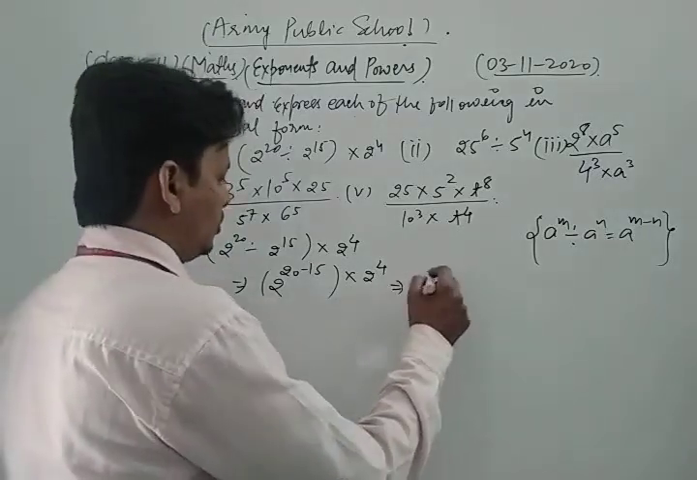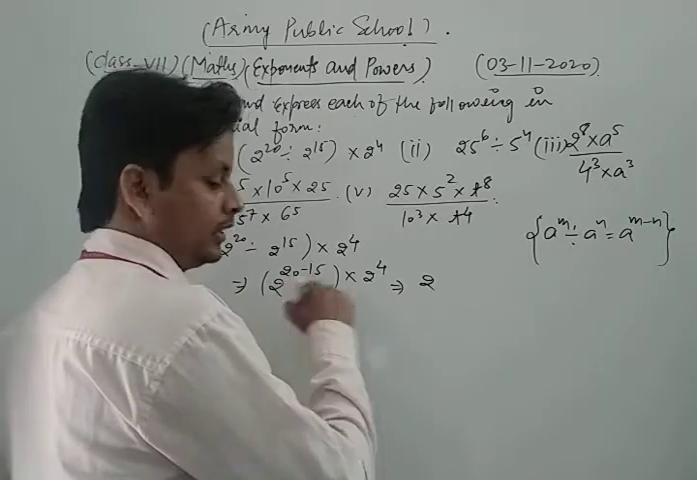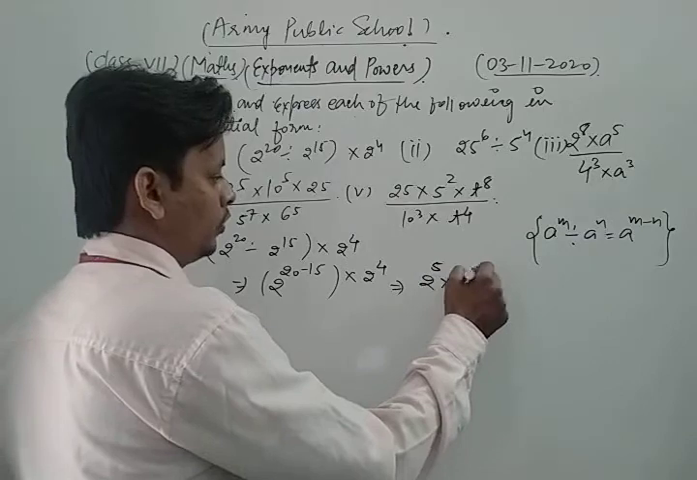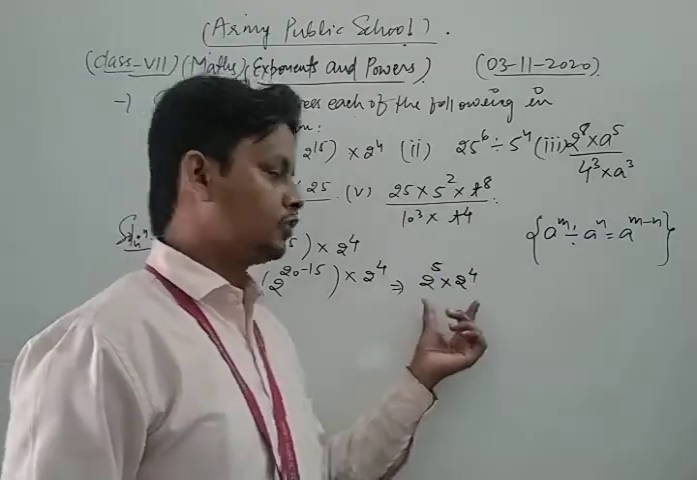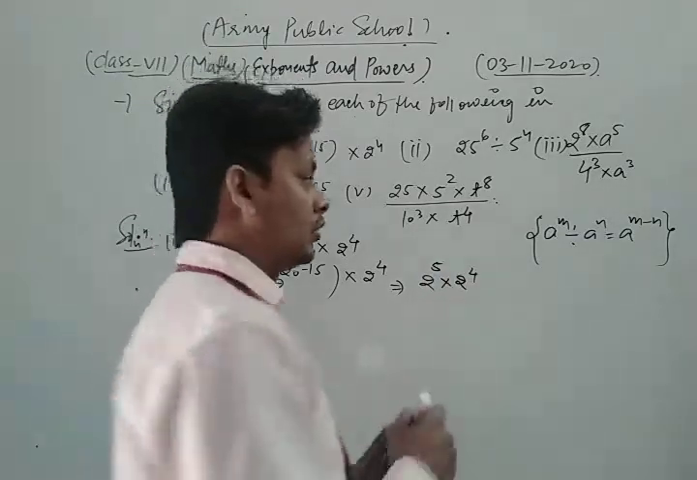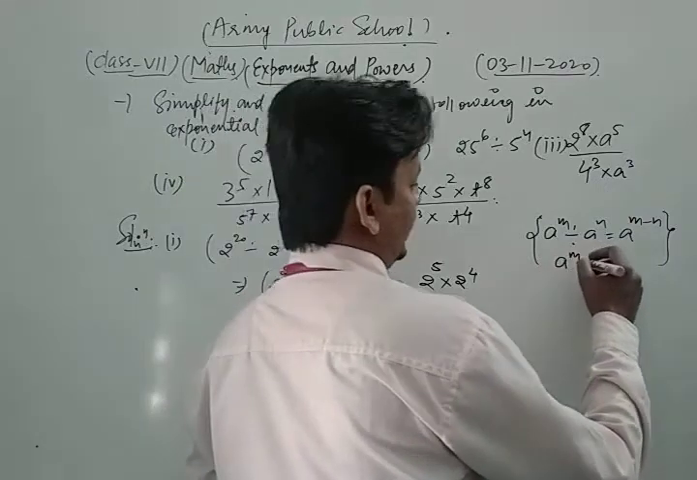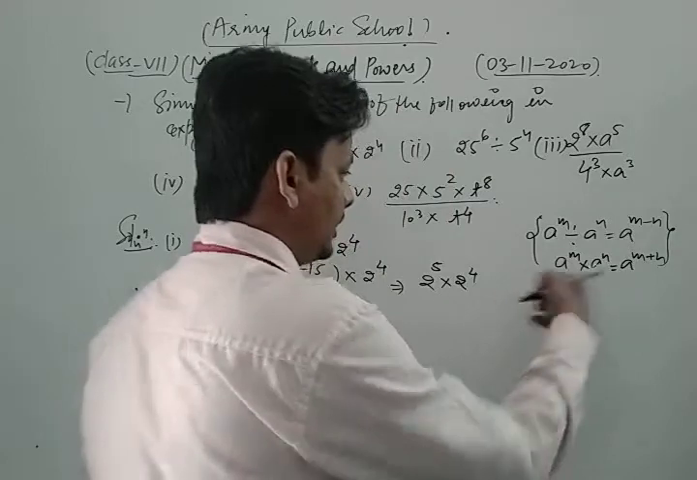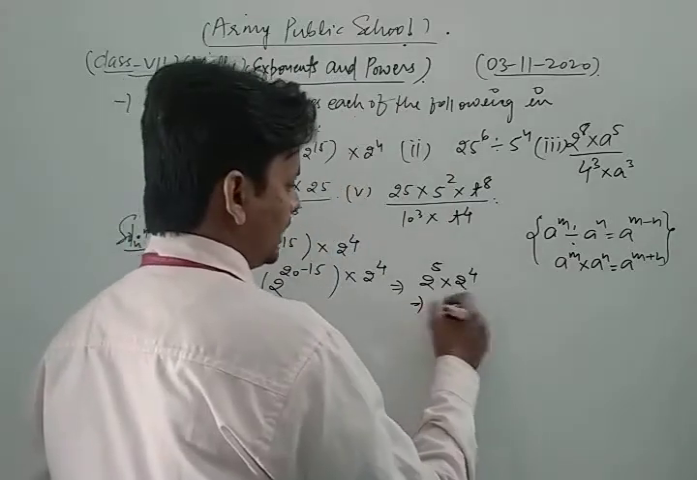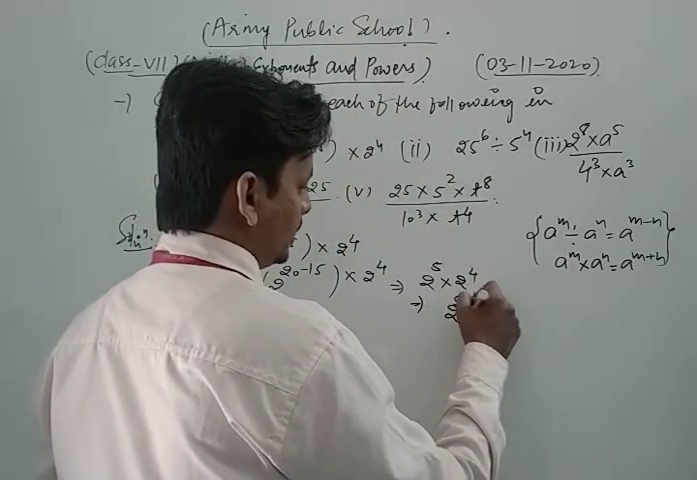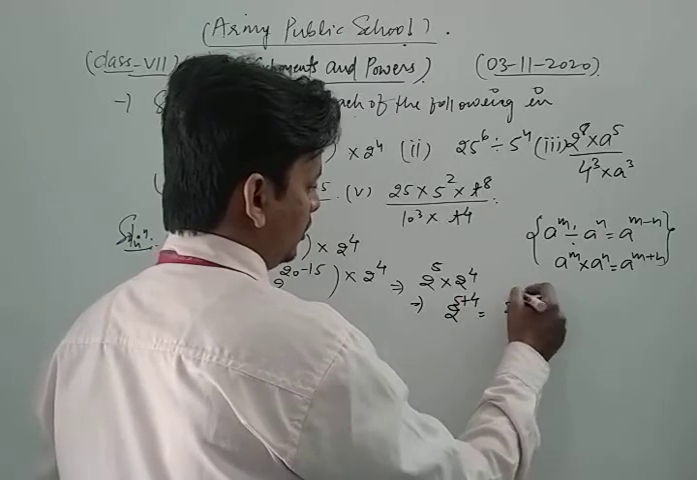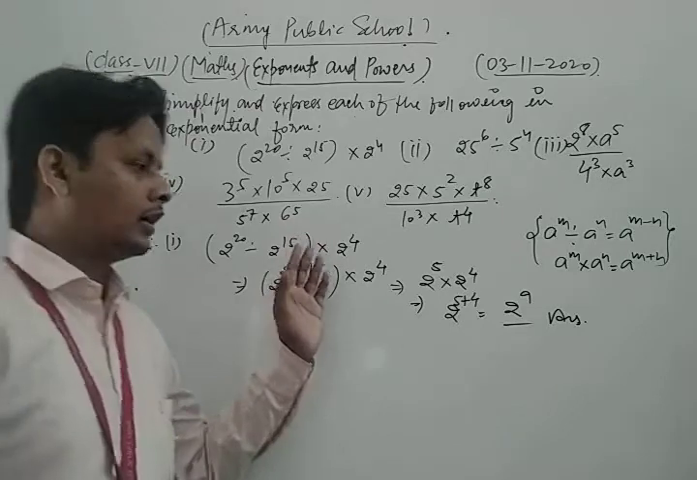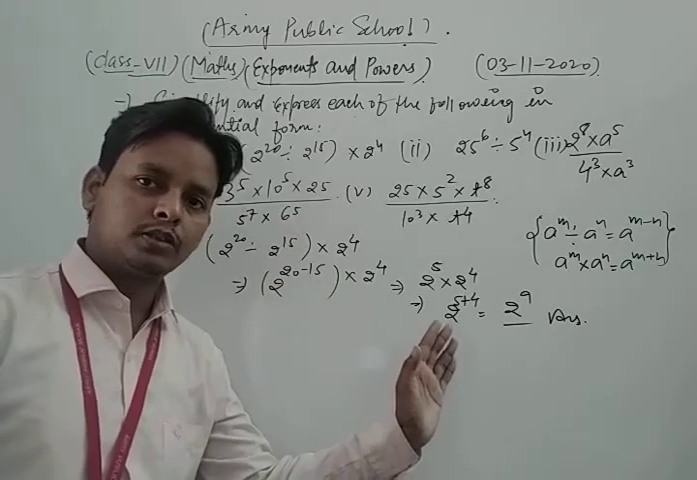Now we simplify them. So we get 2 power 20 minus 15, that is 5, into 2 power 4. Now dear student, here we apply the second law of exponent, which is what? You know that 8 to the power m into 8 to the power n, we write as 8 to the power m plus n. So here we apply that law of exponent. So we get 2 power 5 plus 4, that is 2 power 9. So this is the required solution of the given question.